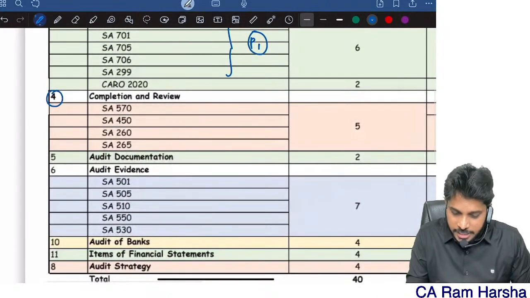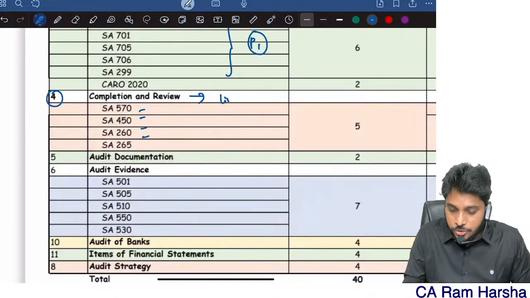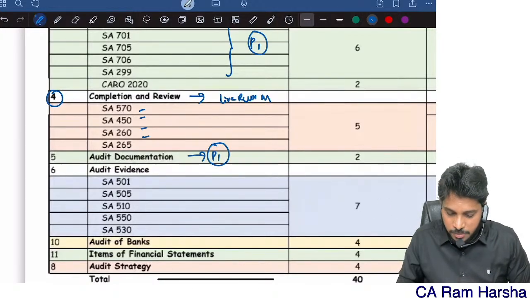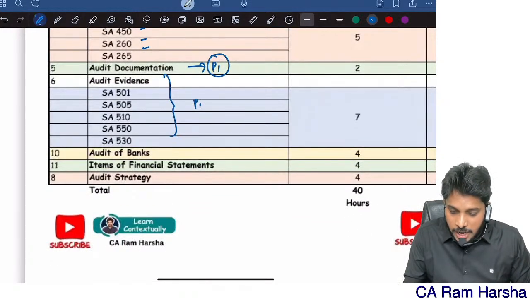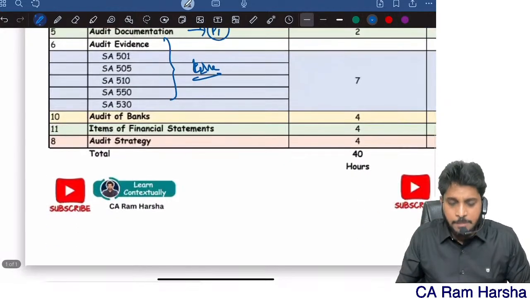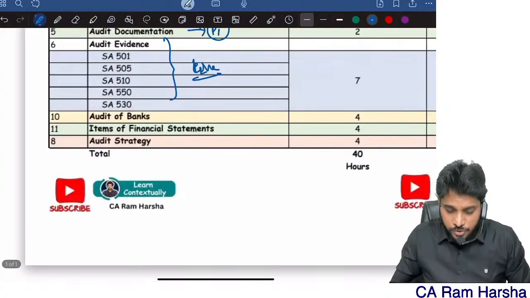Then completion and review chapter. These are all the topics I am going to do live revision today and tomorrow. Documentation is already covered in my part 1, which is a 7 hours marathon. Audit evidence I am going to cover in a live marathon. This live I'm going to do today and tomorrow. I'll be doing certain live sessions there, and I'll be scheduling all the live sessions for you.